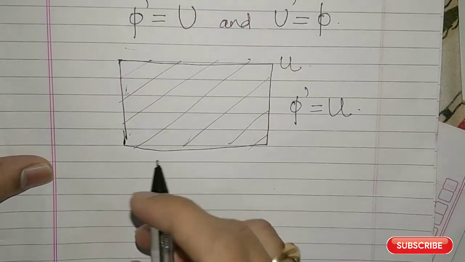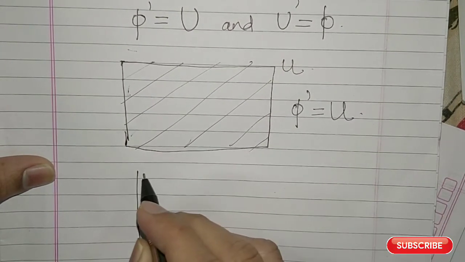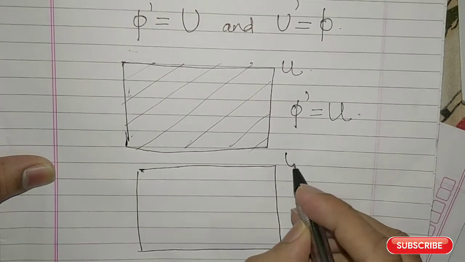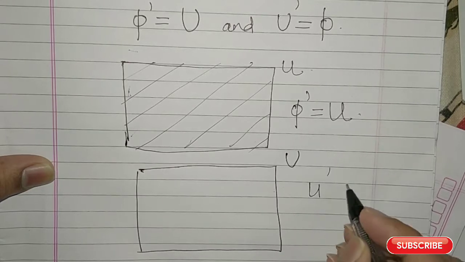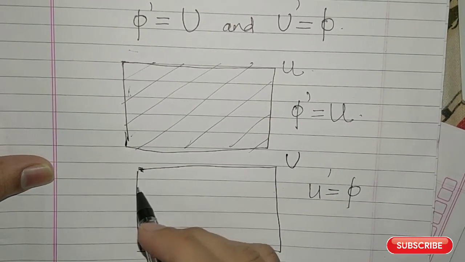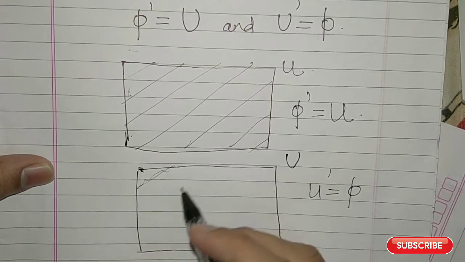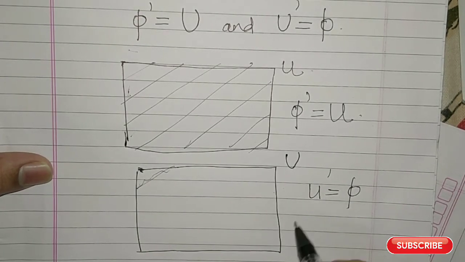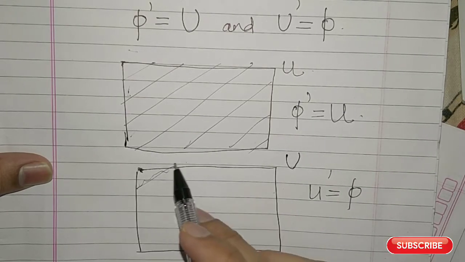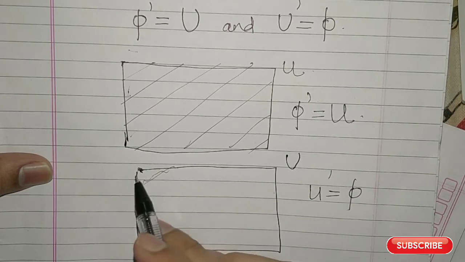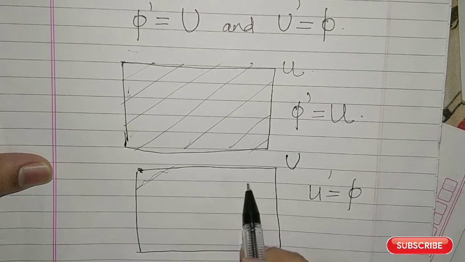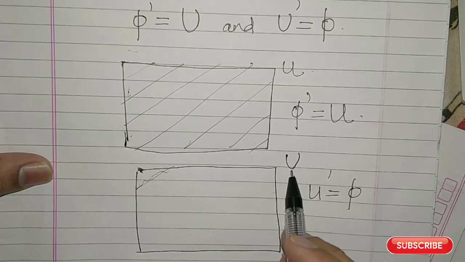Now let us go to the second. For that, draw the universal set again. The second law is U complement is equal to the empty set. Now this is the entire set U. If you have to take the U complement, what does that mean? You have to take all the elements which are outside this set U. There is nothing outside the set U, right?